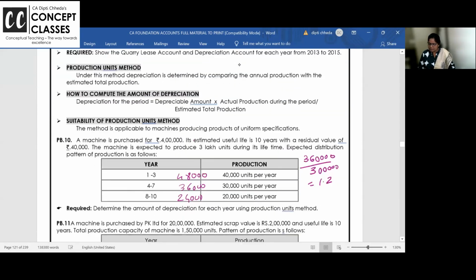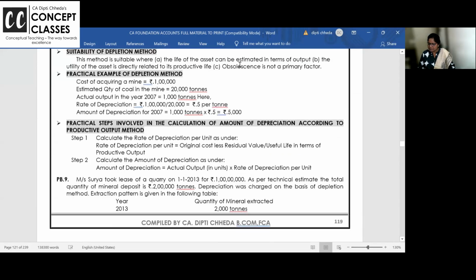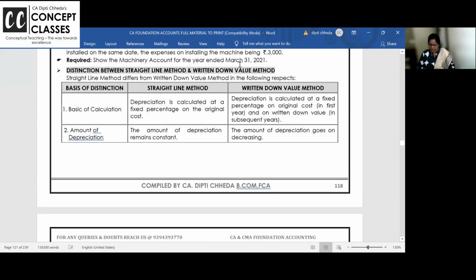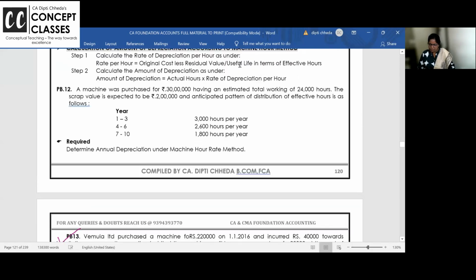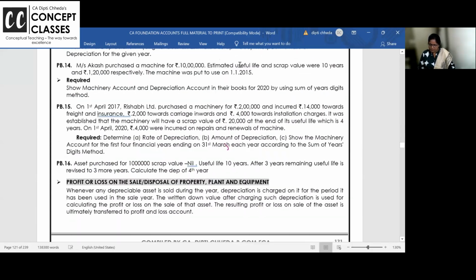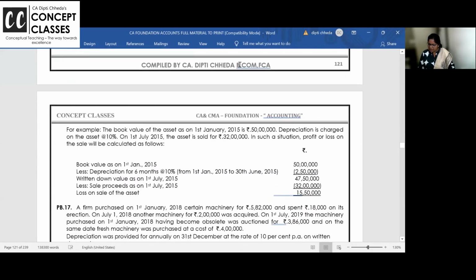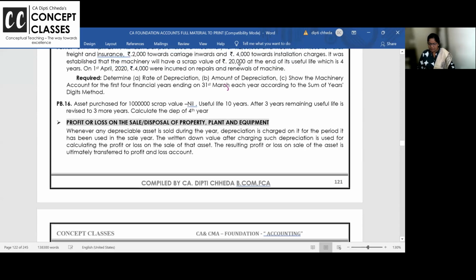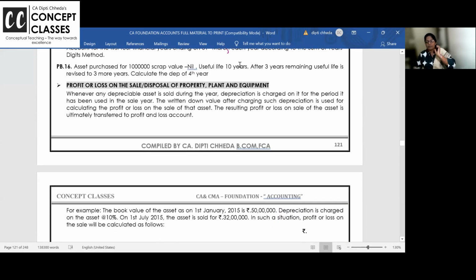Sum of the digits method. I think all we have completed. Anything else is left, or profit and loss? Yeah, this profit and loss is just very simple. You have to calculate profit and loss that we have already done in the WDV method. Still, I think if this one problem is pending, we can complete it.